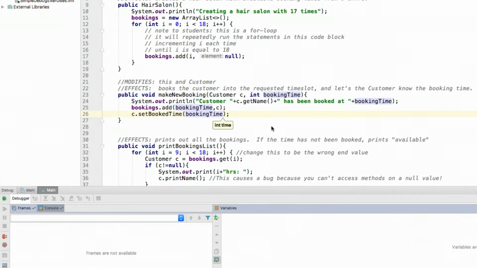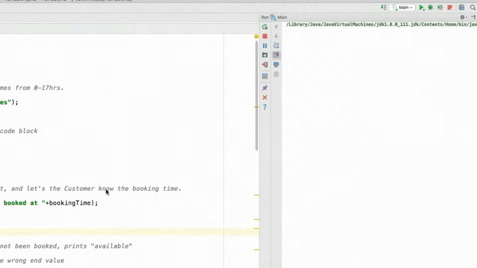And now if we rerun the code, Elisa should know what time she's booked at. And now she knows, confirming that I'm booked at 12. Elisa's time is changing from 12 to 13. But then, confirming that I am booked at 12. Oh no, so there's still a bug in there.